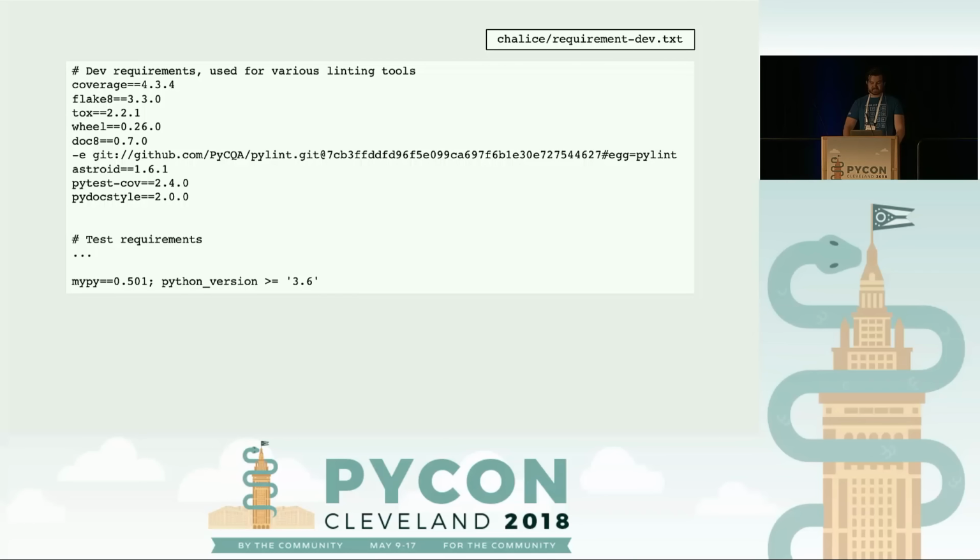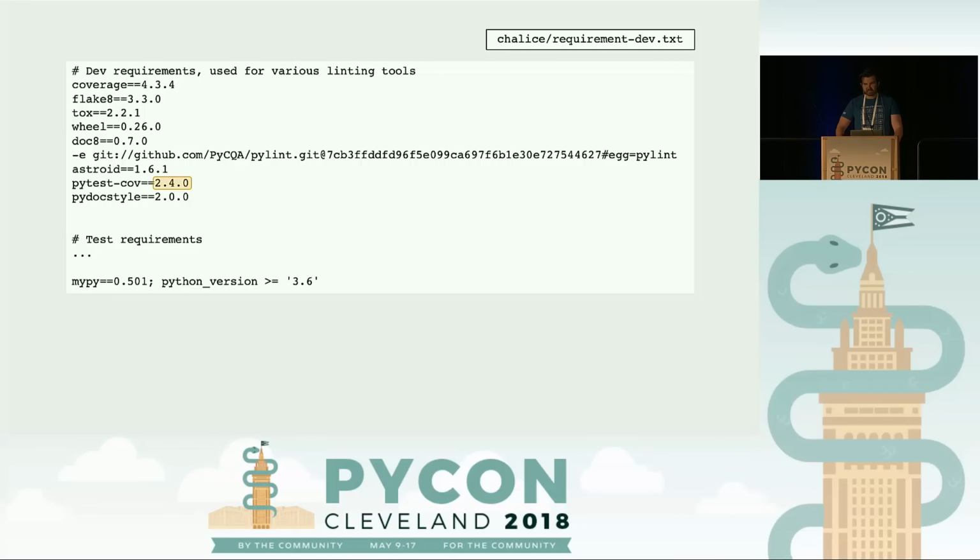The requirements-dev.txt is the requirements outside the runtime requirements of Chalice, where I can specify all the different tools that I'm going to need. So I can specify coverage. You'll notice there's Flake8, there's Pylint, and also we lock to specific versions. The reason why we lock to specific versions in requirements-dev.txt is because it ensures that we don't automatically upgrade our tools,